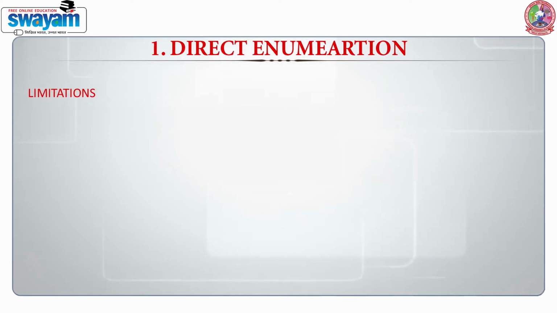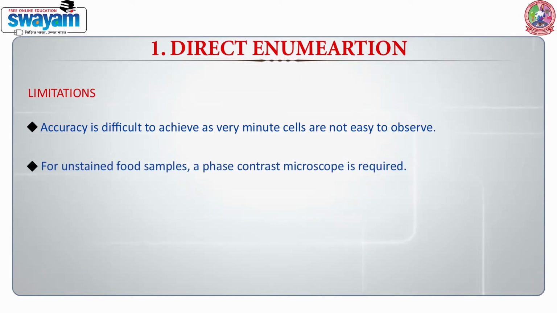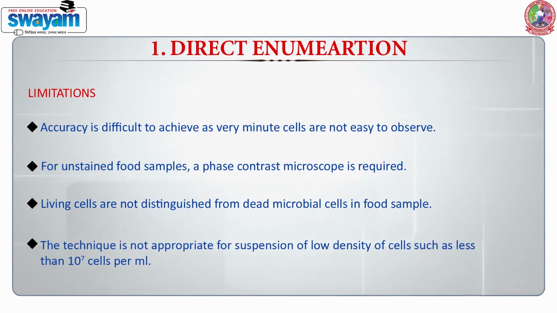The key limitations of this method are that accuracy is very difficult to achieve because very minute cells are not easy to observe. For unstained food samples, a phase contrast microscope is required. Living cells are not distinguished from dead microbial cells in the food sample, and this technique is not appropriate for suspensions of low density of cells such as less than 10⁷ cells per ml.